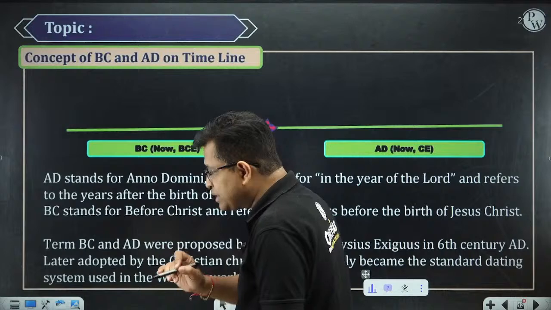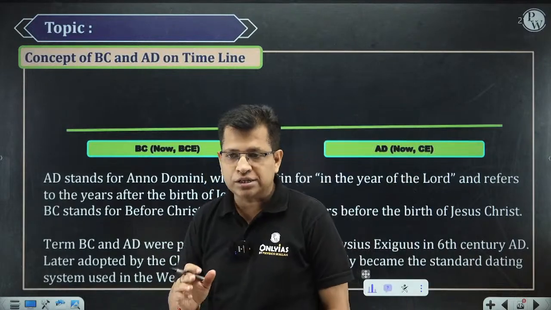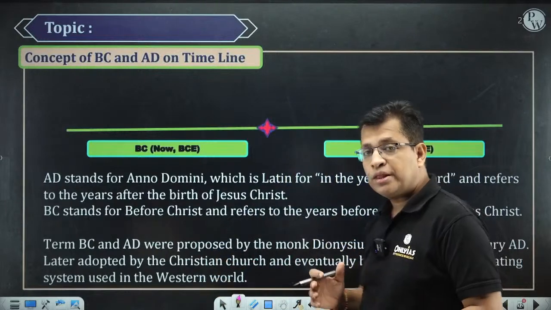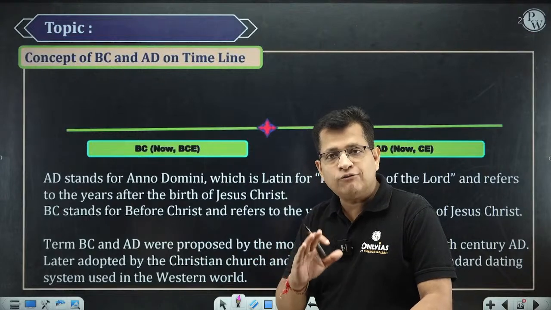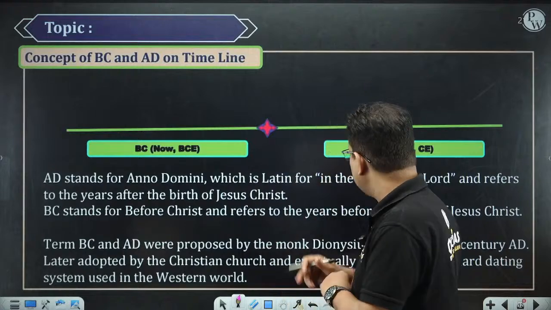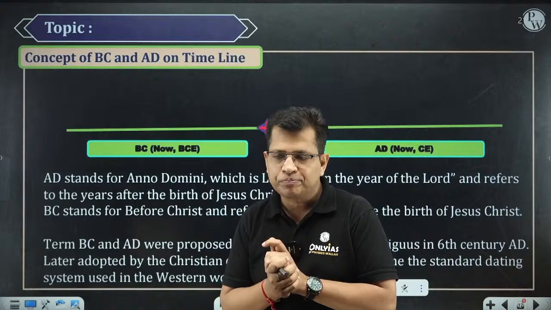And that is called AD, Anno Domini, that is after the Christ. That is called in the year of the Lord Jesus. So after this, in the year of the Lord's, that is called AD.